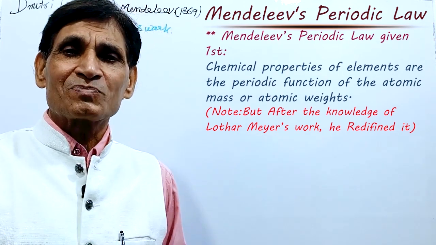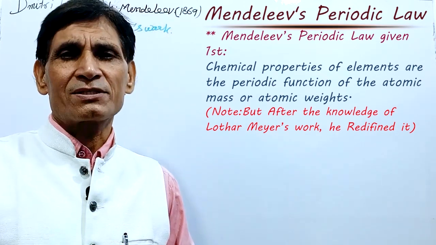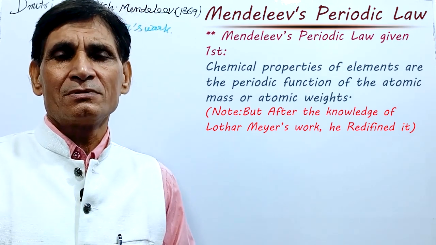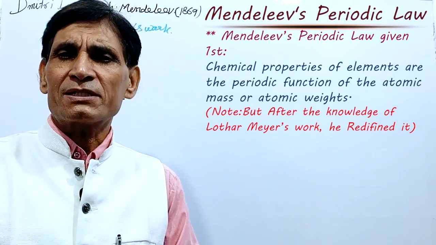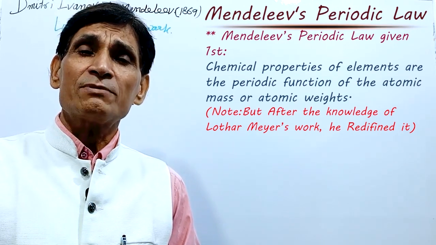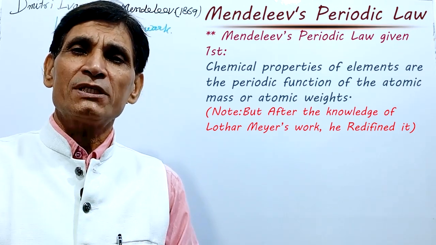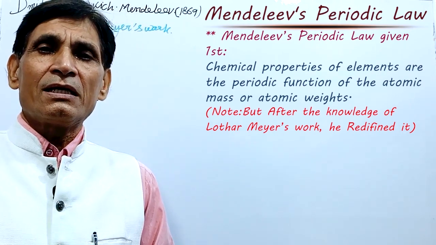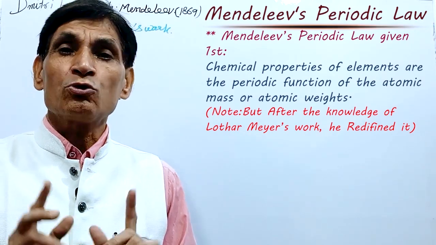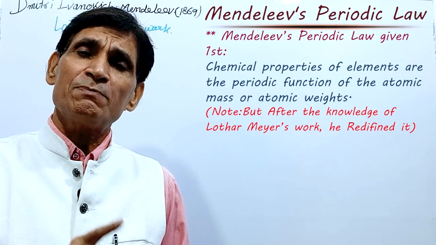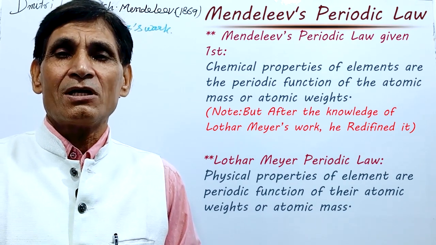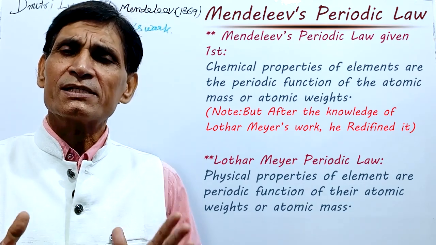What was that work? Lothar Mayer classified and grouped elements by plotting a graph of atomic volume of element against its atomic mass. And he observed that the elements having the same property reoccur on the same position of the curve. And Lothar Mayer at that time gave his periodic law: physical properties of elements are periodic function of their atomic weights or atomic mass.